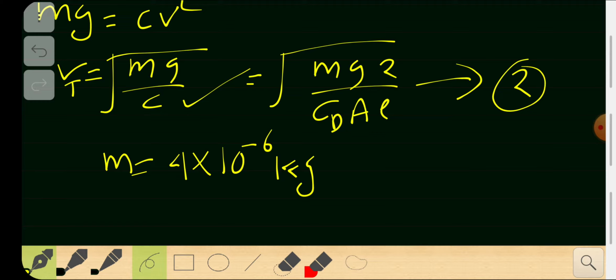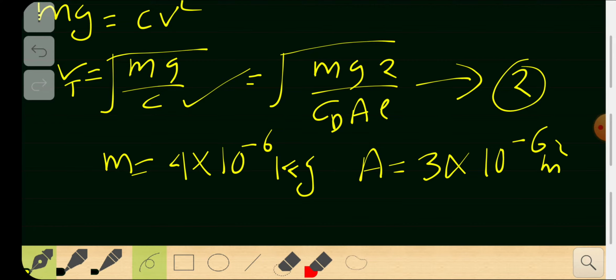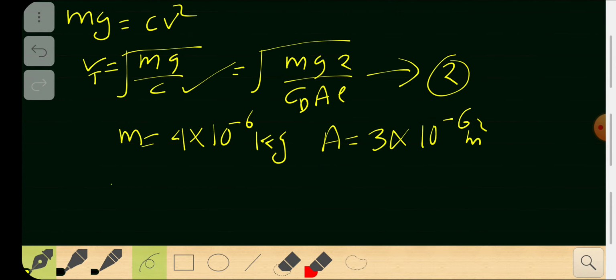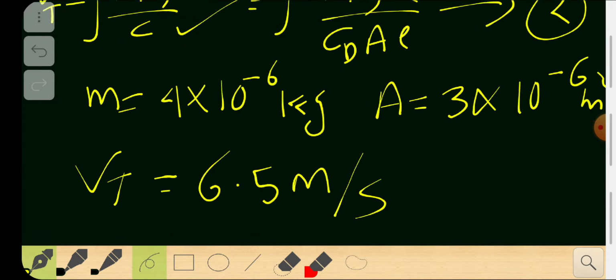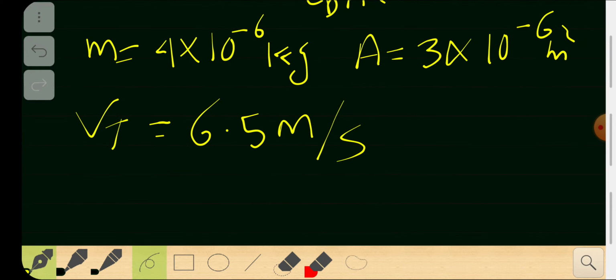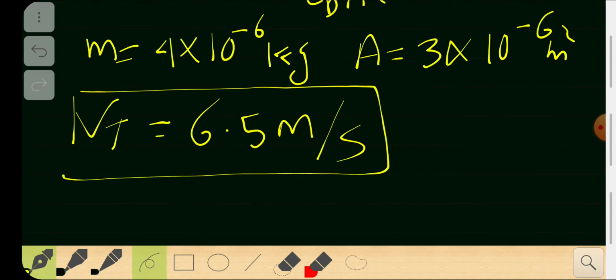For a droplet of this mass and a cross sectional area of something like 3 times 10 to the power minus 6 meters squared, a small area, if you substitute those values here, you can find V_t equal to 6.5 meters per second. That's the maximum velocity a water droplet can achieve.